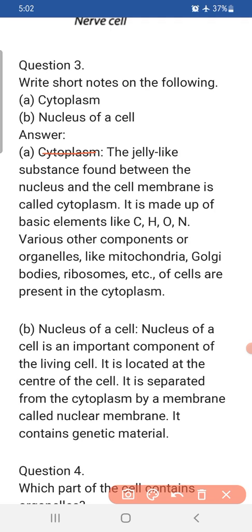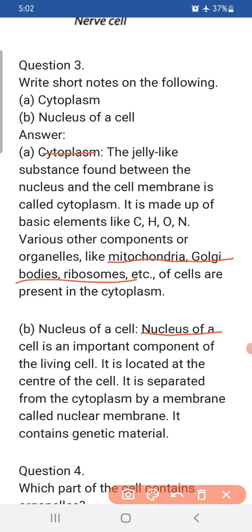Right? Cytoplasm is the area, or we can say a place, where different organelles are present and performing their chemical activities. Organelles like mitochondria, Golgi bodies, ribosomes, lysosomes, endoplasmic reticulum are present inside the cytoplasm. Now the nucleus.